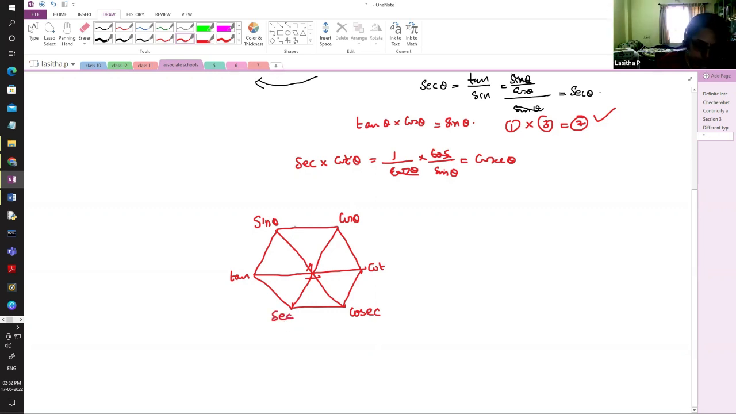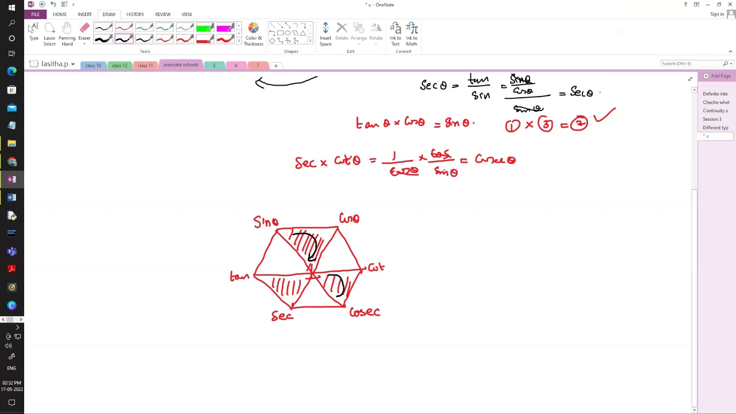And now let us shade these alternate triangles. If you shade this one and you take it clockwise this way, sine square theta plus cos square theta value will be 1 here.